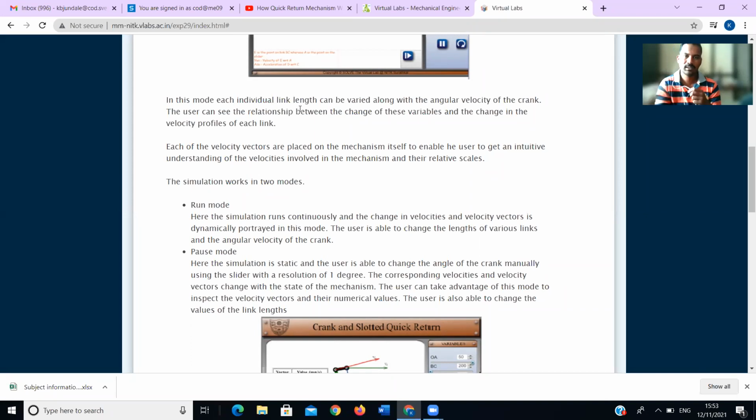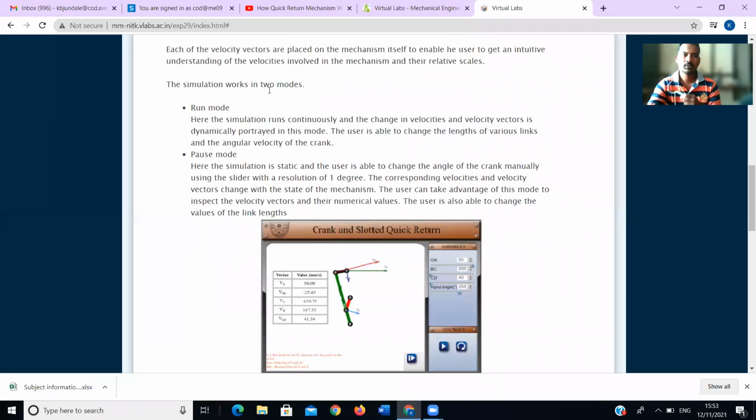Now we'll see that simulation. The simulation works in two modes, run mode and pause mode.